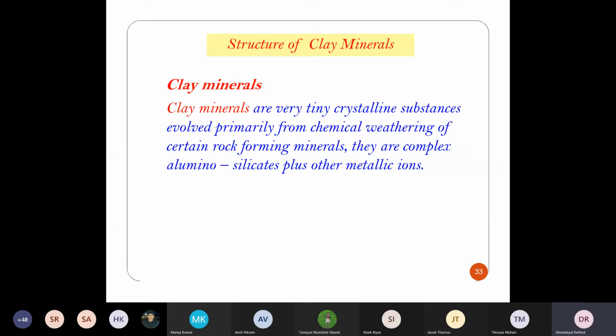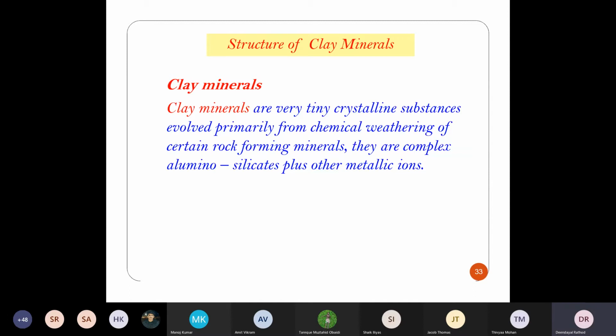Now, what did you study till now? Structures we are very clear: honeycomb structure, single grain structure, flocculated, dispersed, and matrix structure, and all that you can read. Now what we are doing is we are just focusing on the clay, only clay. So clay will have the minerals.